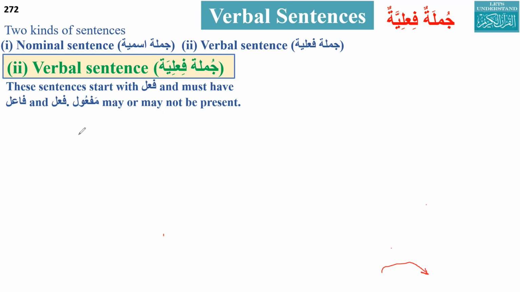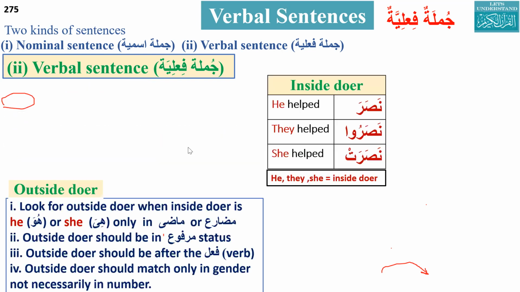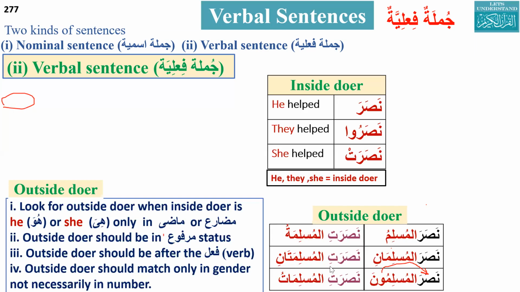Now the second part: if it starts with a verb, and in the verb there is an inside doer, he or she, then you have to look for an outside doer. And what should be the status of the outside doer? Marfu. That should be marfu. So again here, can you please explain this one: Nasaratil muslimatani? Let me make it bigger. Nasarat al-muslimatani. Sure.